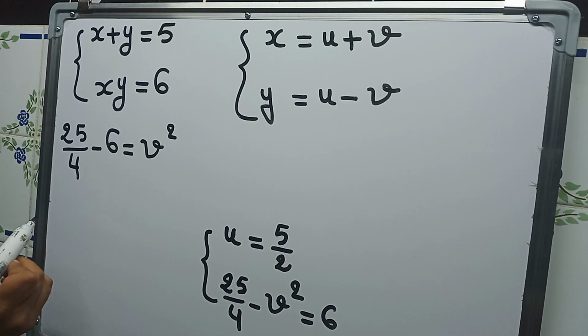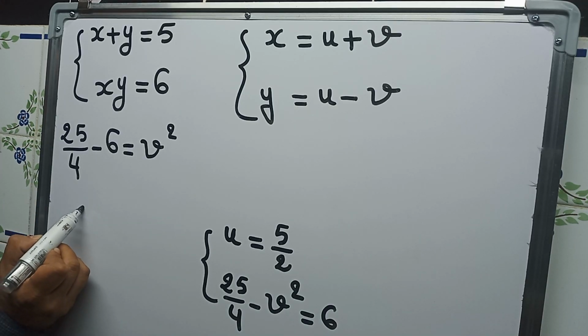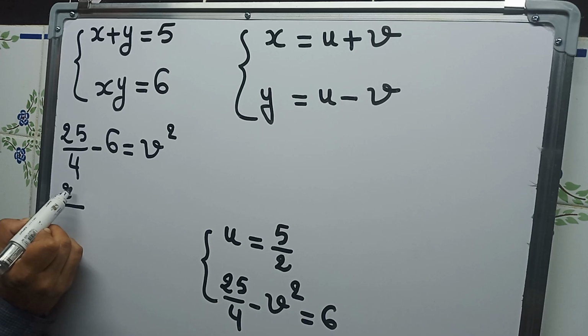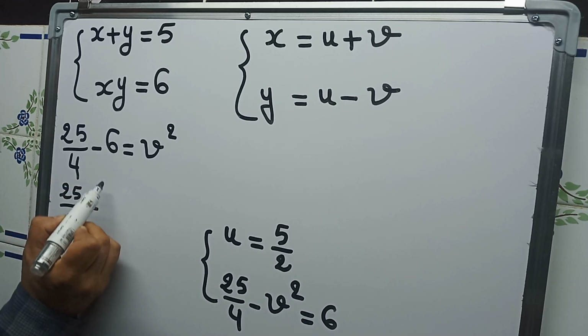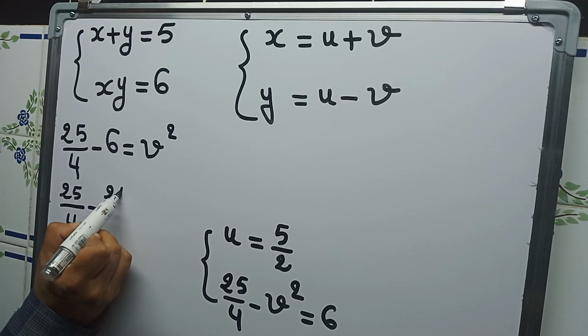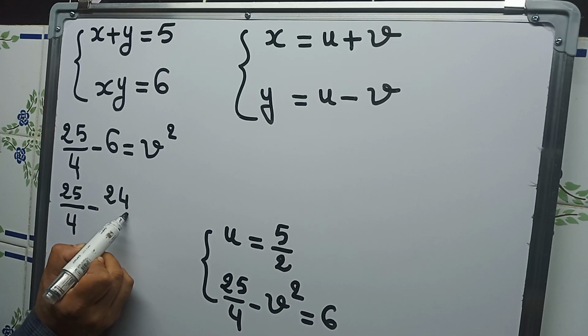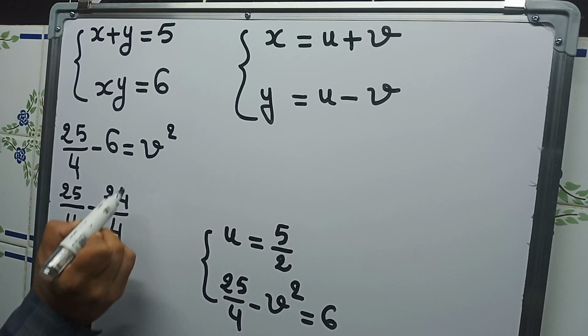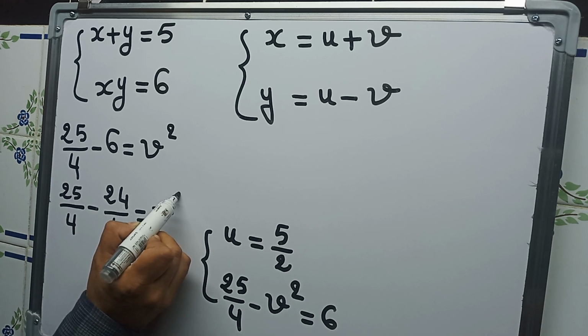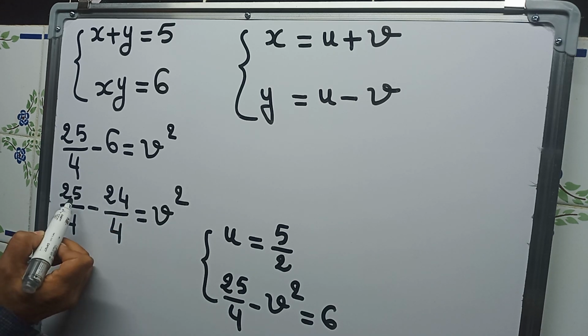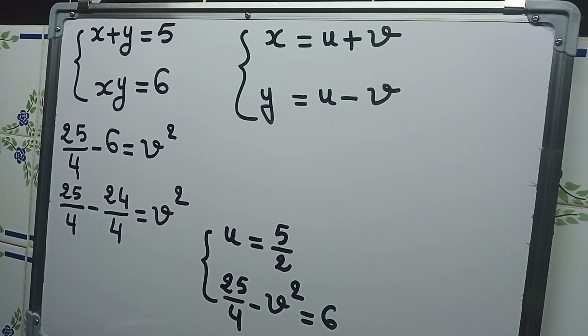And of course here the same denominator is 4. So 25 over 4 minus 6, which is 24 over 4, is equal to v squared. Of course, 25 minus 24 is 1. So here 1 over 4 is equal to v squared.